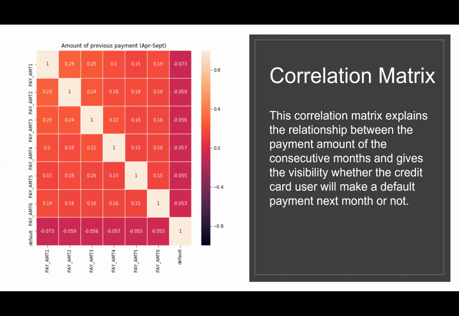This correlation matrix explains the relationship between the payment amount of the consecutive months and gives visibility on whether the credit card client will make a default payment next month or not. Pay amount 1 represents the payment made by the client in the first month. But as we see, its relationship with the following consecutive months becomes less, which means there is a 29% probability that the client will pay the amount for the first month in the second month, 25% that clients will pay the first month's bill in the third month, and similarly in the other consecutive months. So this results in a minus 7.3% probability that the client will make a default payment, and similarly in the other cases.